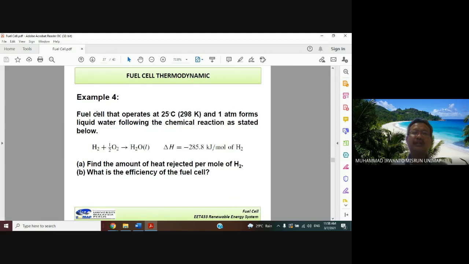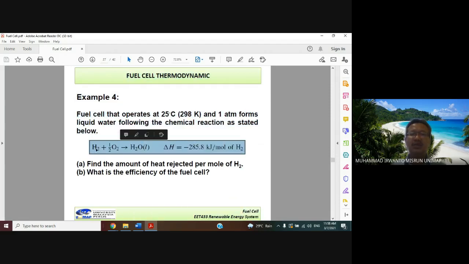Okay, look at this example. A fuel cell operates at 25 degrees Celsius, or 298 Kelvin, and 1 atm, and produces liquid water following the chemical reaction stated below.